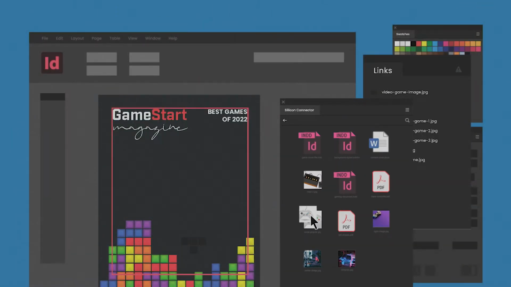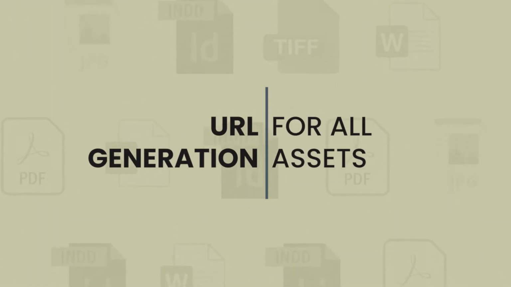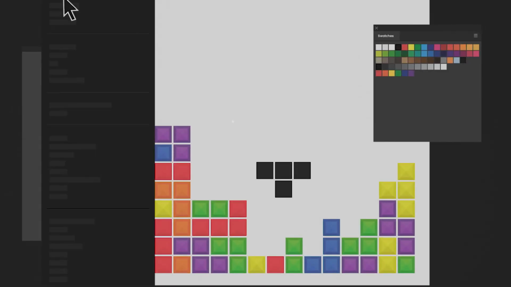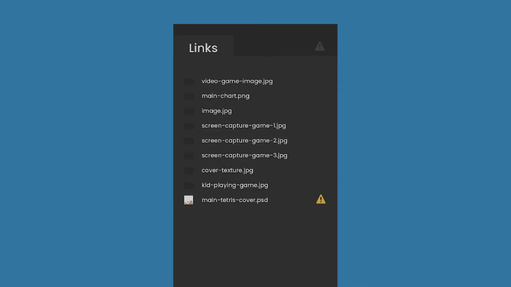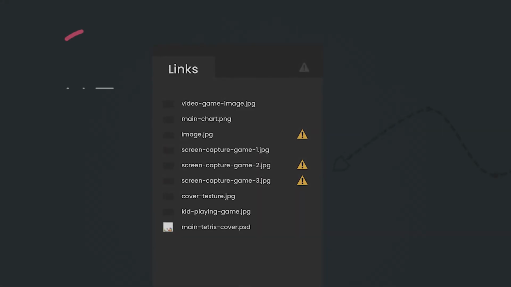You simply drag and drop an asset onto the document, and it creates a true URL-based link to that graphic or asset. Silicon Connector's most genius feature is its automatic creation of URL-based links for every asset placed in the project. And whenever those assets change on Box, InDesign notifies you immediately. You can then easily update a single asset or all assets to the latest version.